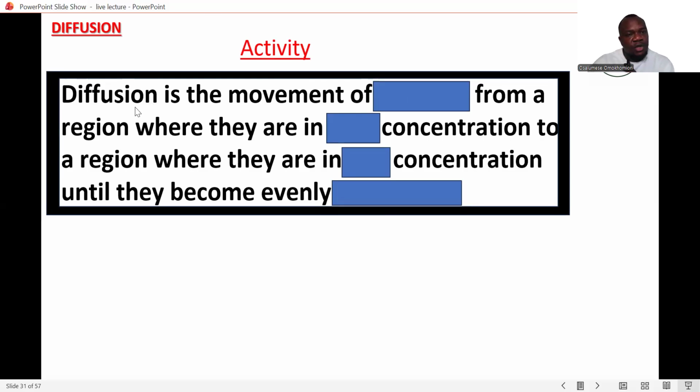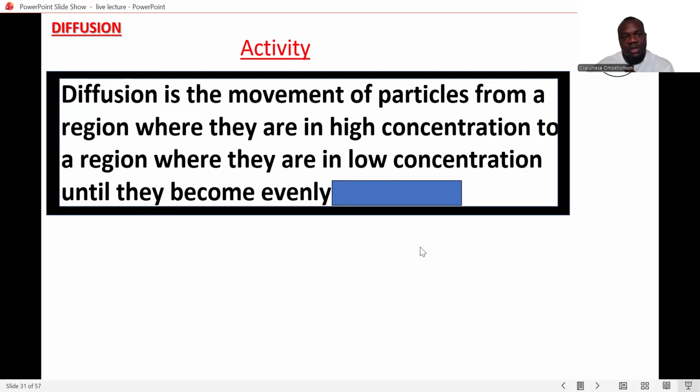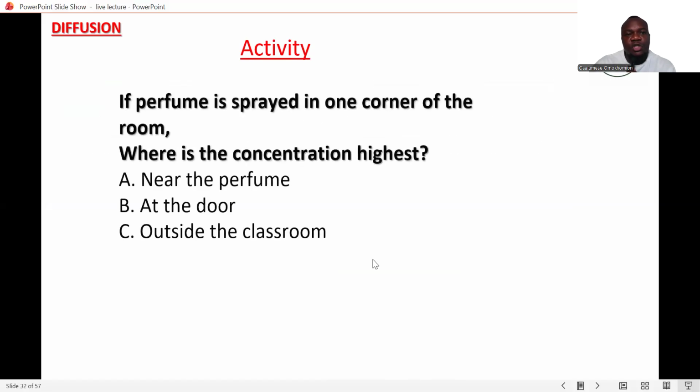Okay, so the correct answer is: diffusion is the movement of particles from a region where they are in high concentration to a region where they are in low concentration until they become evenly distributed. Okay, so this is just to test you to know if you really understand what the definition is all about. Okay, so there's an activity.